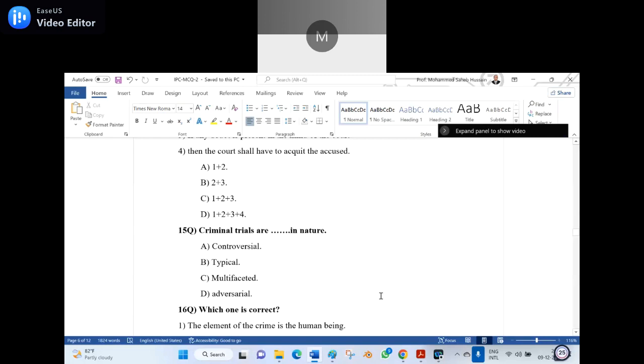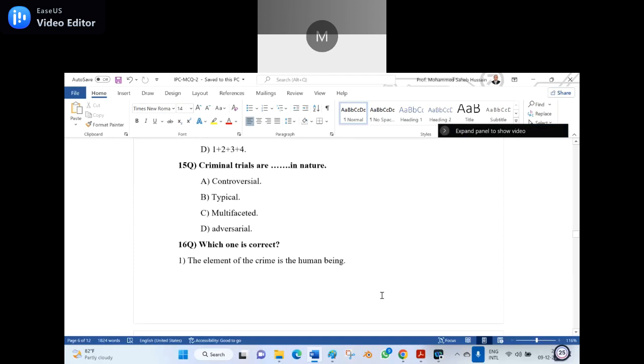Answer B, sir, typical. Wrong. Option D. Adversarial. You are right. Criminal trials are adversarial in nature. The right answer for the 15th question is D, adversarial.